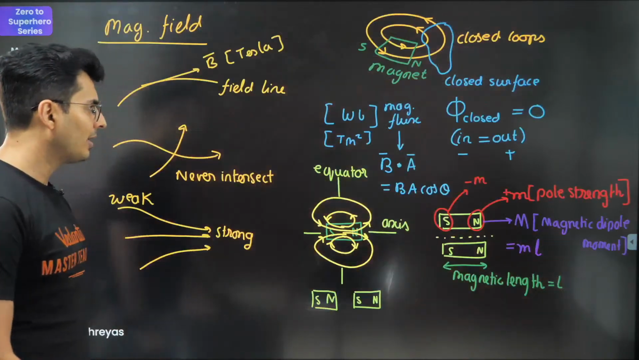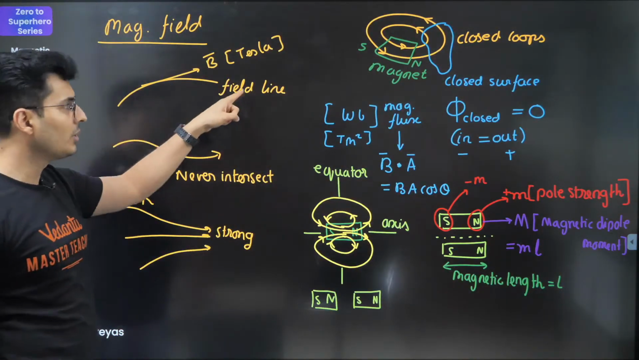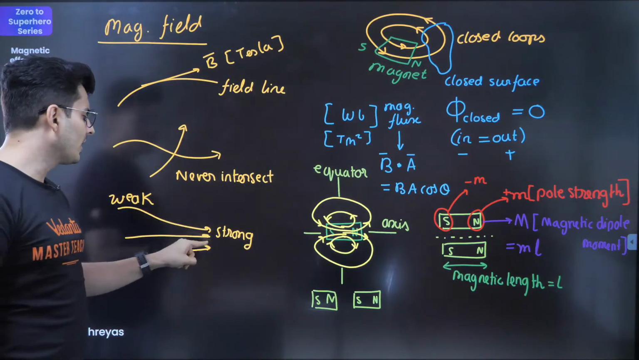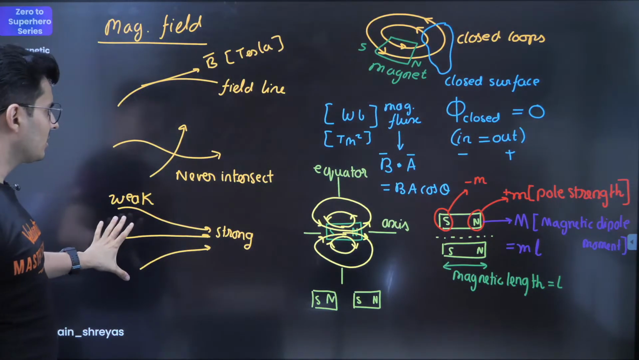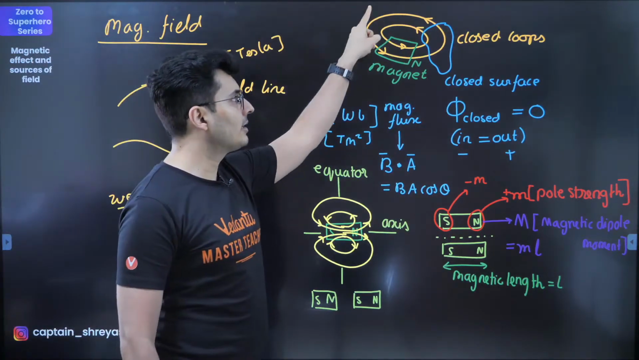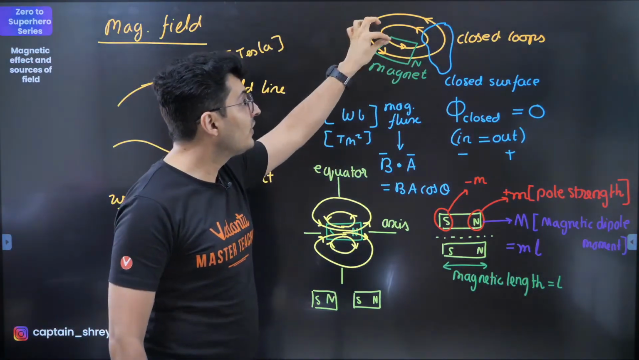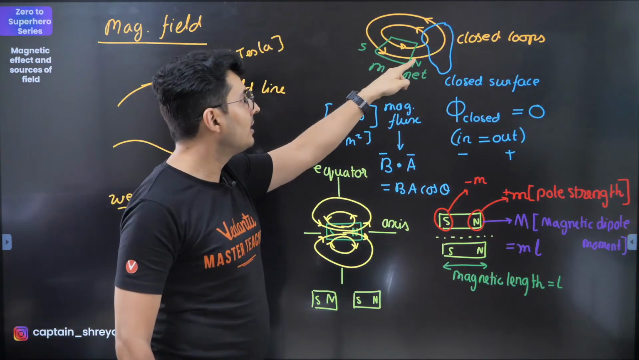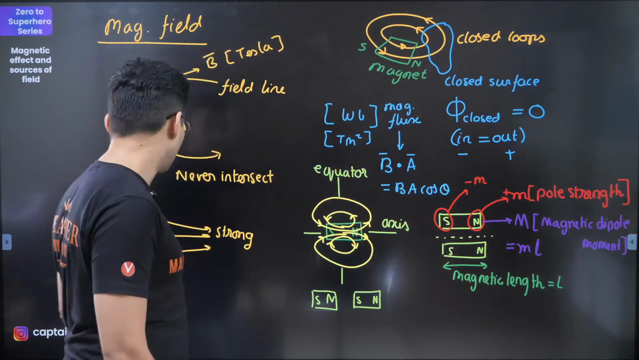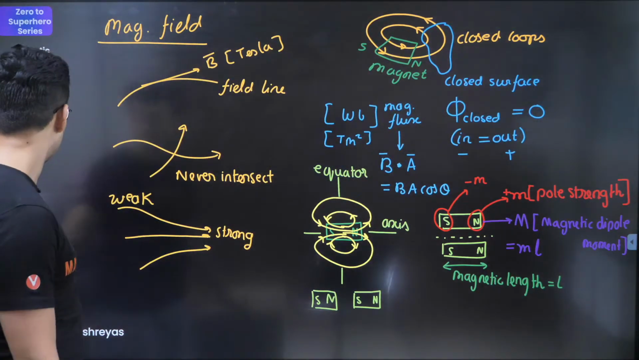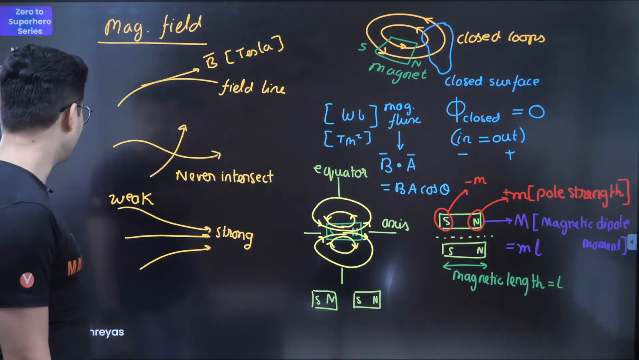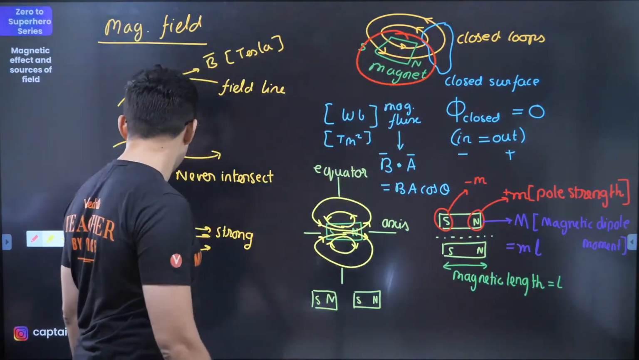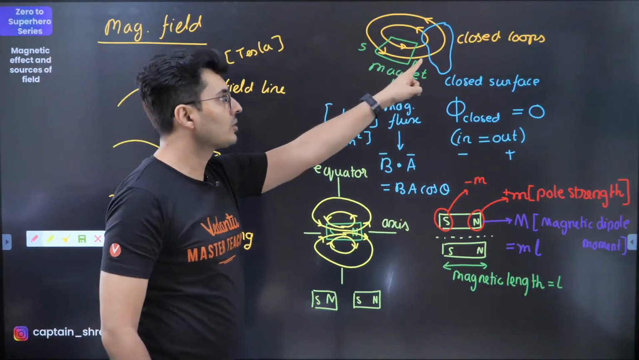So let's talk about the properties now. First property I told you, it is tangent. Second property, they cannot intersect. Third, it's strong over here, and weak when it is less dense. And magnetic field lines are always closed loops. It feels as if it originates from North Pole, but technically the field lines continue even inside this magnet, like you can see right now over here. Is that clear, guys? So this is our magnet, and even inside that magnet, you can see that it continues.